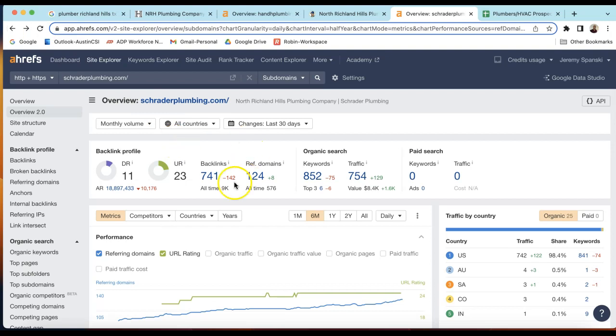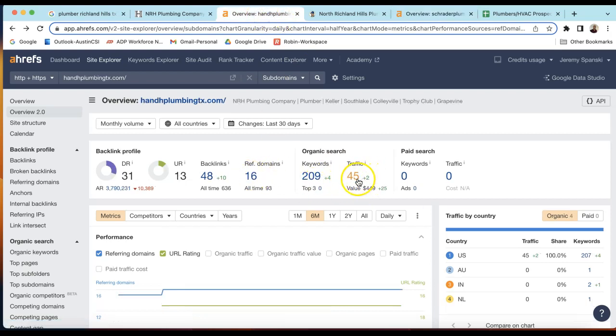Because here's what your top competitors do in the area. One of the top competitors, they're doing 741 backlinks with 124 reference domains. So you have more trust power than them, but they have more immediate power here. So that's why they're being ranked above. Eventually the goal is to get to right here with these numbers over time to get to this traffic versus the traffic you're getting right here.